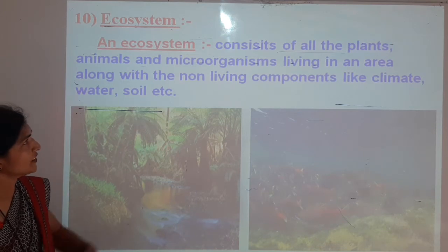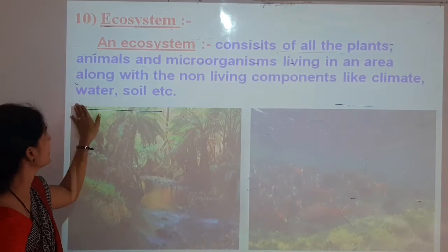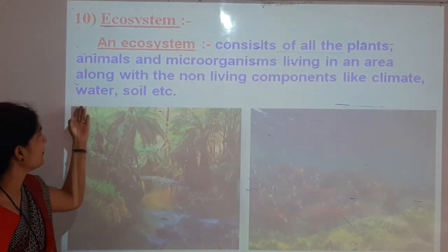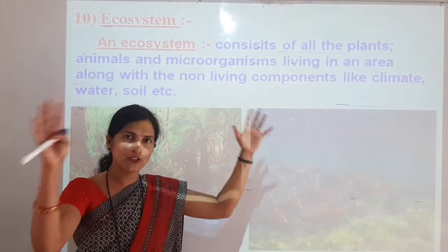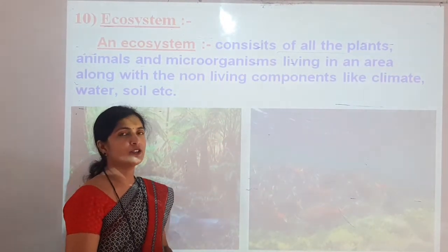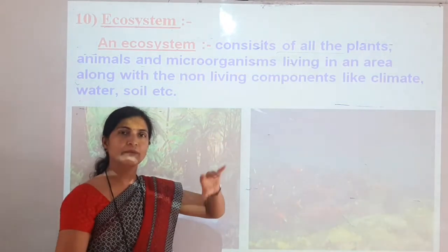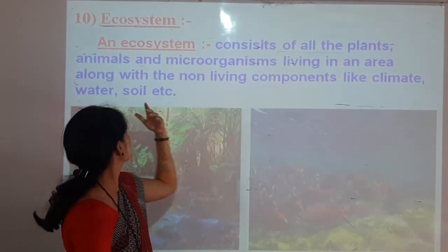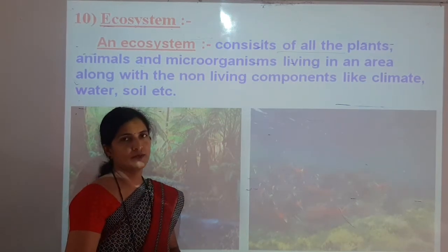Ecosystem. An ecosystem consists of all plants, animals and microorganisms living in the area along with the non-living components like climate, water and soil. What is ecosystem? Ecosystem is a combination of all living things as well as non-living things. Here you can include in the living things plants, animals, microorganisms, and non-living things like climate, water, soil. So together it makes ecosystem.